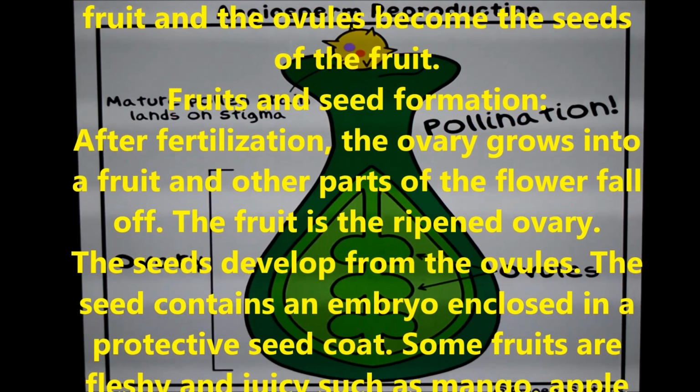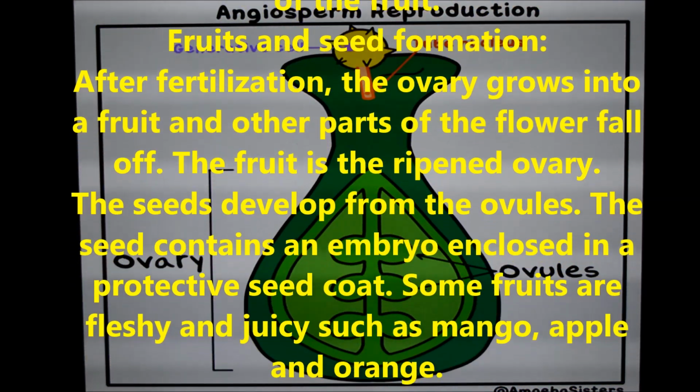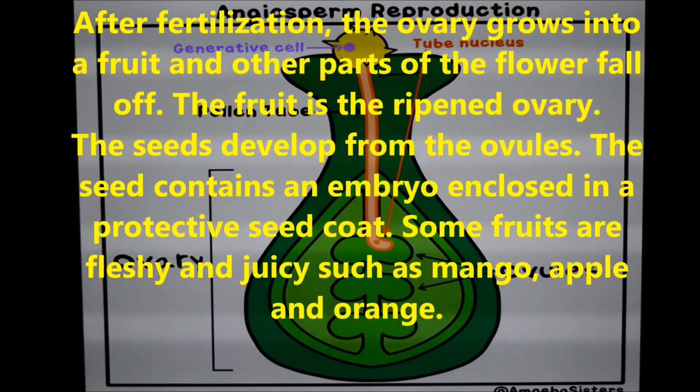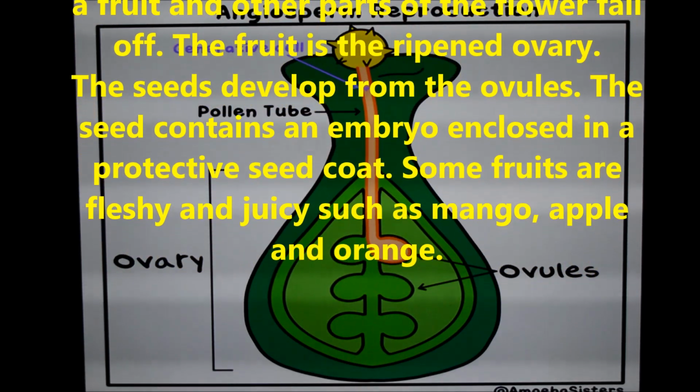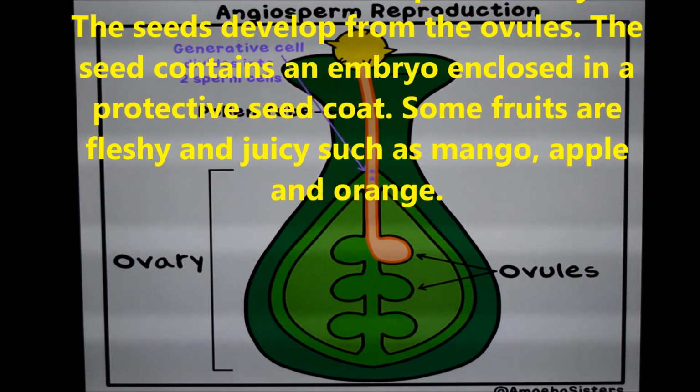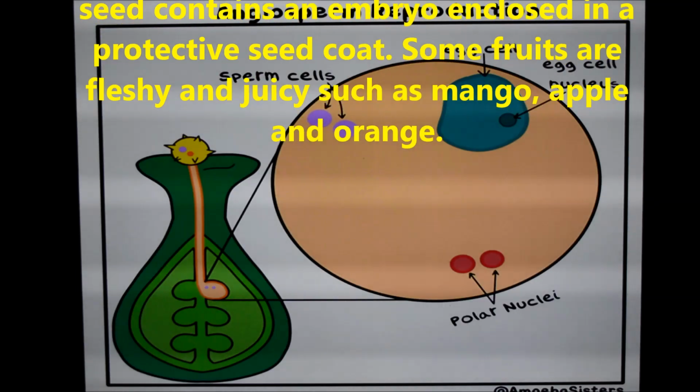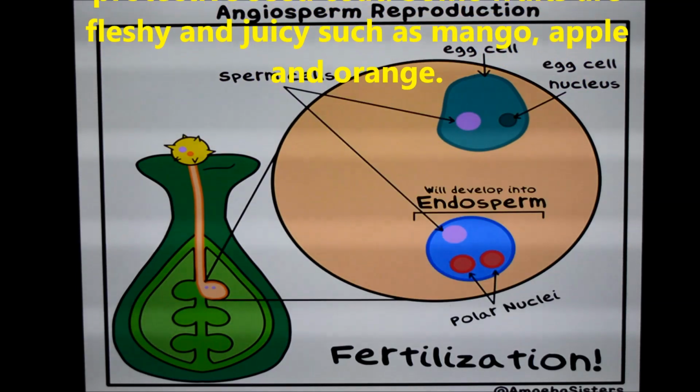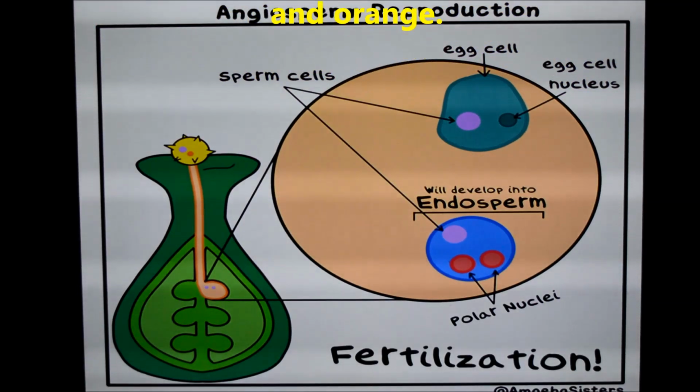Fruit and seed formation. After fertilization, the ovary grows into a fruit and the other parts of a flower fall off. The seeds contain an embryo enclosed in a protective seed coat. Some fruits are fleshy and juicy, such as mango, apple and orange.